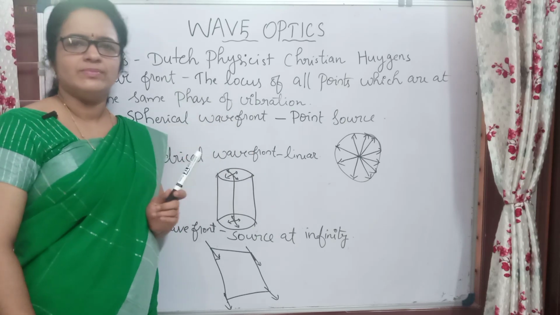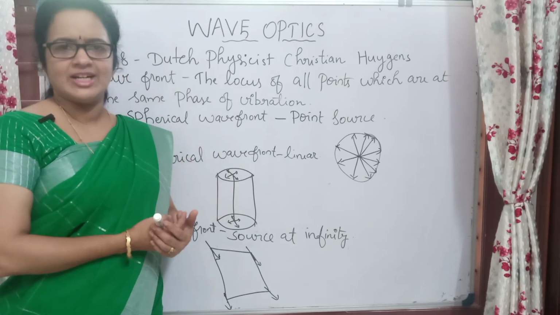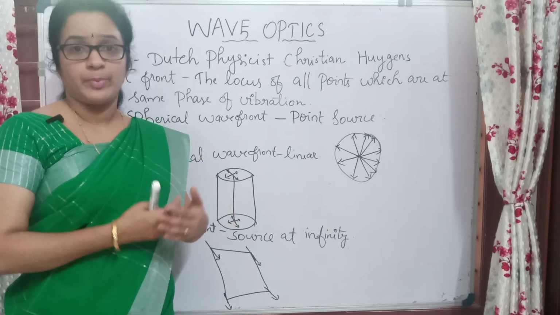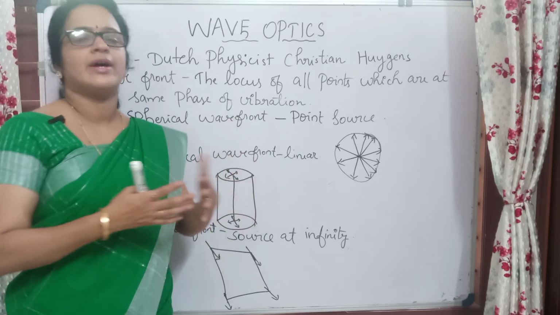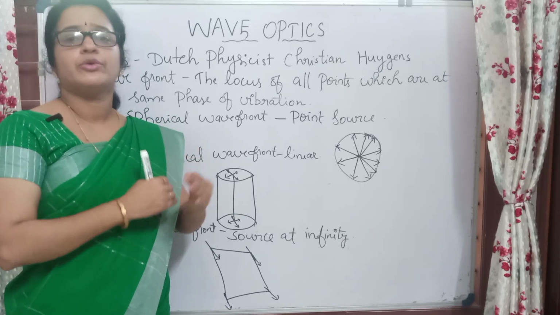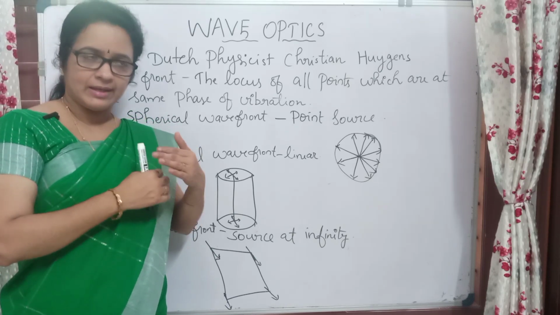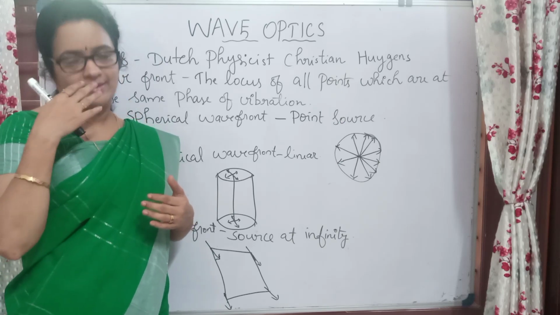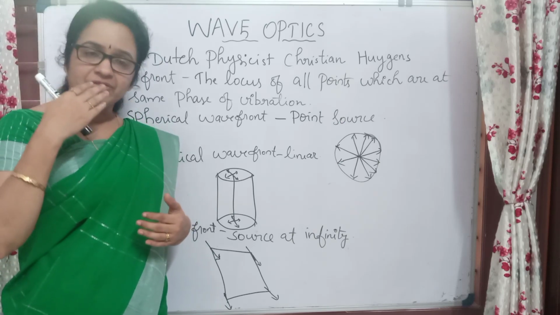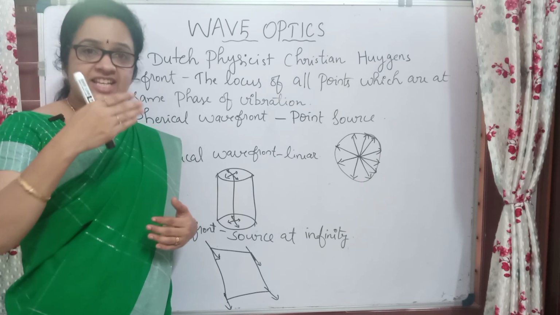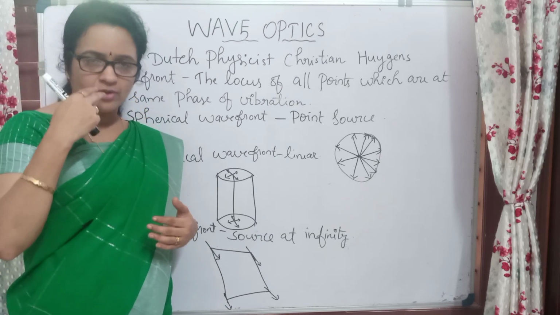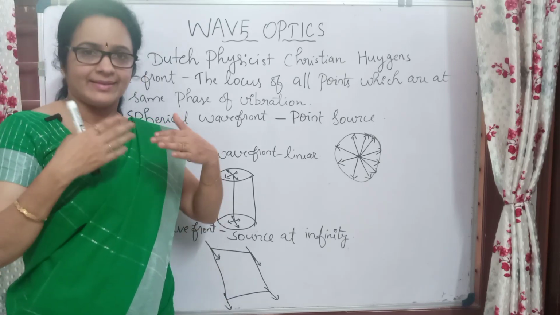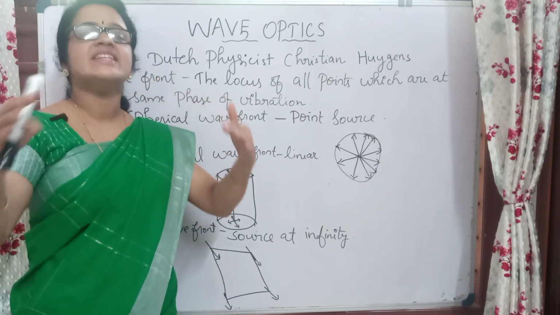So what is a wave? Wave is actually the propagation of disturbance from one point to another point. That is the usual explanation we give for a wave. We can understand that easily in the case of whenever we are talking. Whenever we are talking, sound energy is traveling. When we talk from here, the next person can hear the voice, right? Why is it like that? Because the sound energy is traveling.